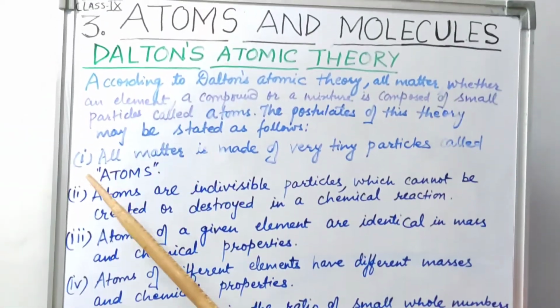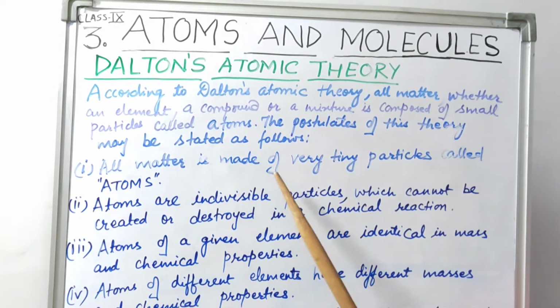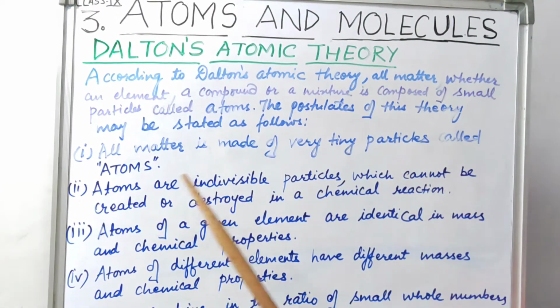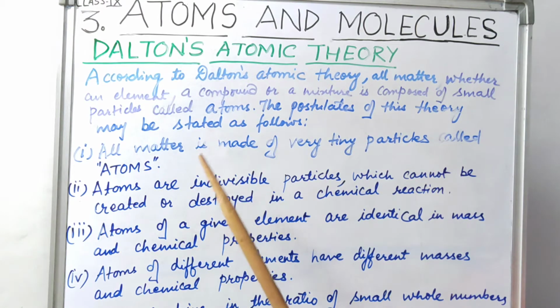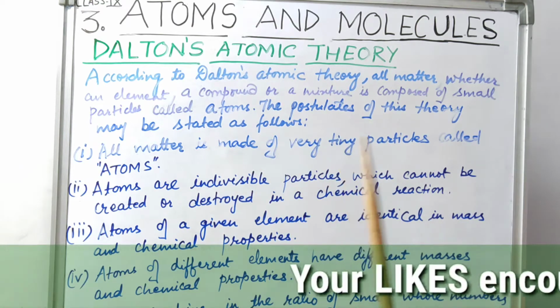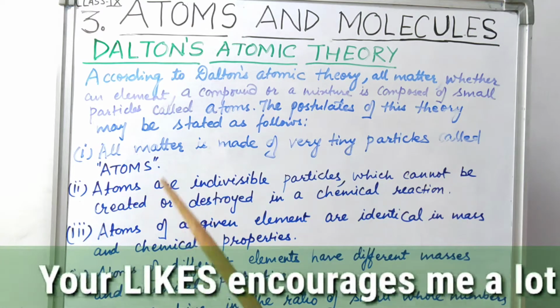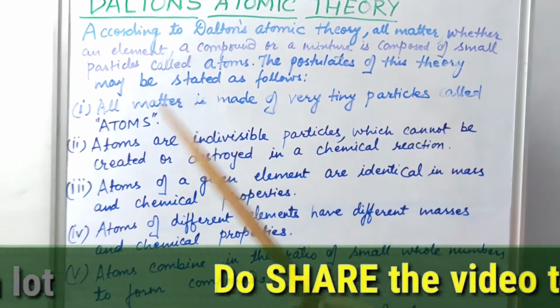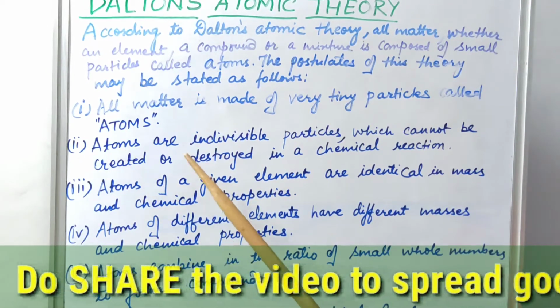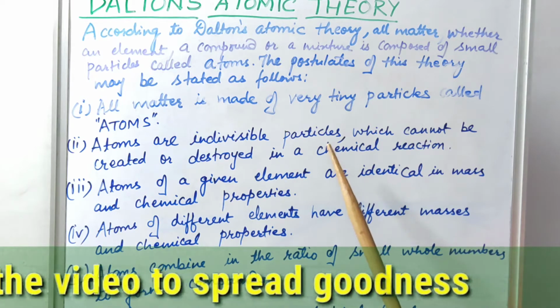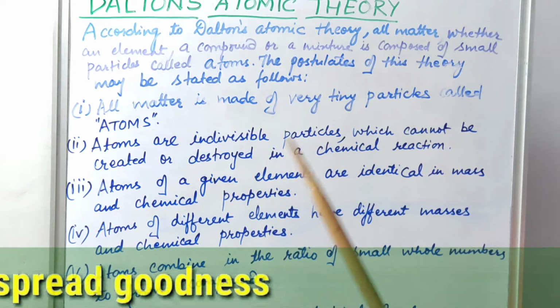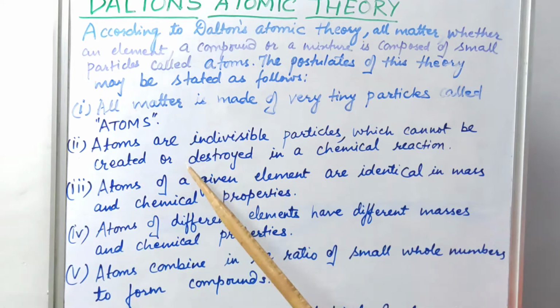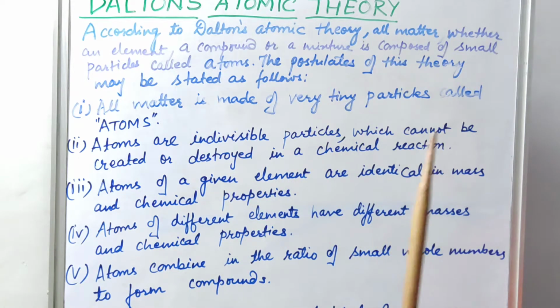The first point is that all matter is made of very tiny particles called atoms. This was very easy. You can easily understand that when matter is divided further, the smallest particle we get is the atom. Now the second postulate given by Dalton is that atoms are indivisible particles, meaning they cannot be further divided, and they cannot be created or destroyed in a chemical reaction.